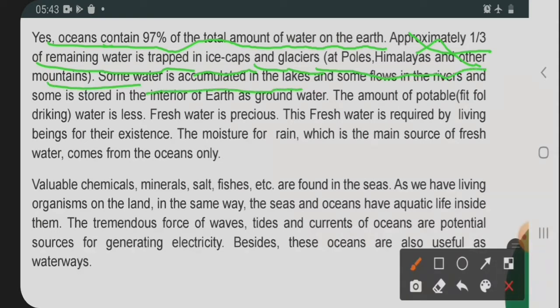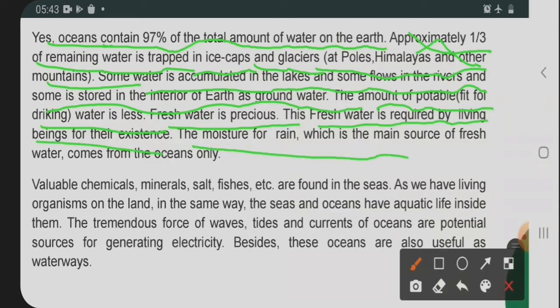Some water is accumulated in lakes, some flows in the rivers, and some is stored in the interior of the earth as groundwater. The amount fit for drinking is less. Fresh water is precious, and is required by living beings for their existence. The moisture of the rain, which is the main source of fresh water, comes from the oceans only.